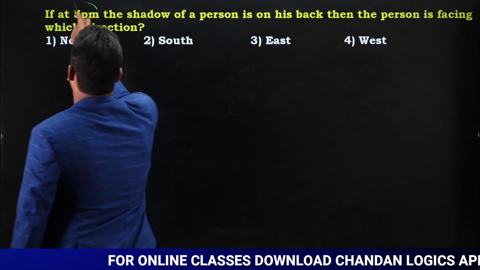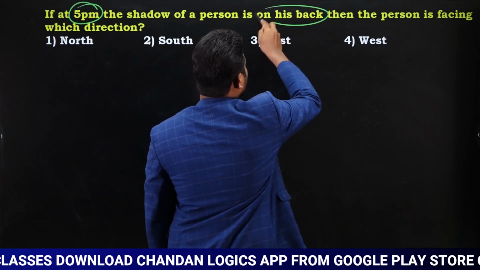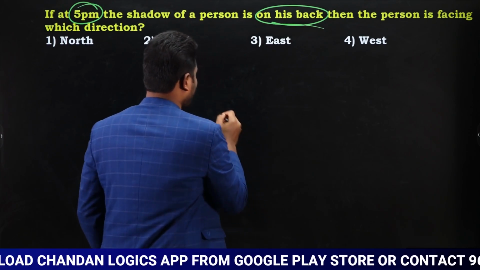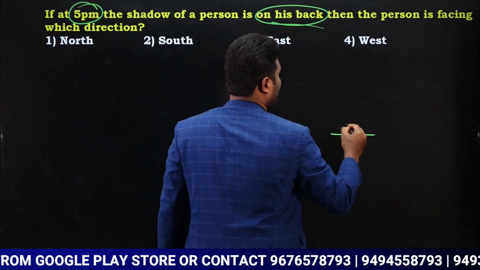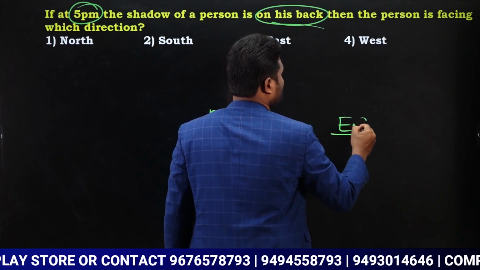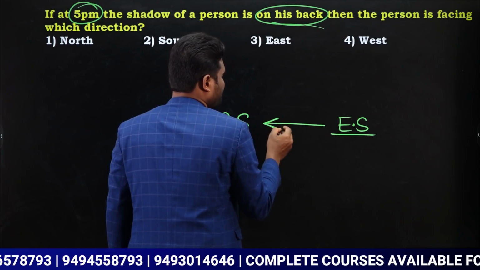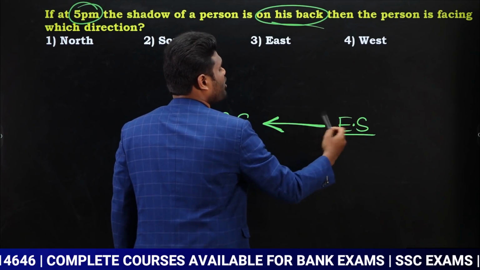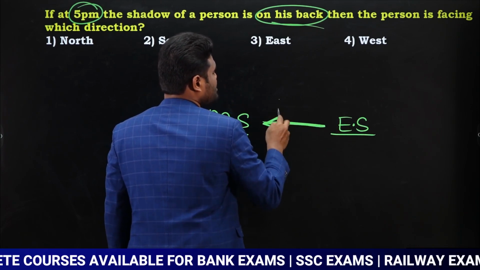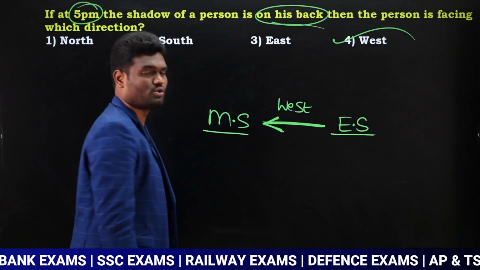If at 5 p.m. — 5 p.m. means evening time — the evening shadow is on his back. So the evening shadow should be on the back. Look here, this is the morning shadow. Yes or no? This is the morning shadow. This is going to be the evening shadow. Evening shadow should be on the back means the person should face this direction. When the person is facing this direction, then the evening shadow will be on the back of the person. Now what is this direction? This direction is nothing but west direction. So we can say the answer for this question is going to be west.